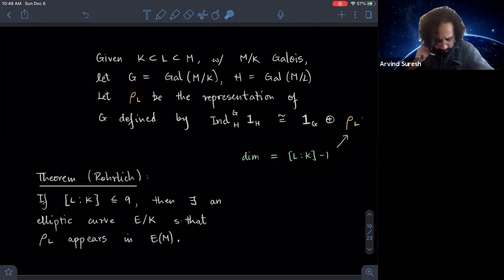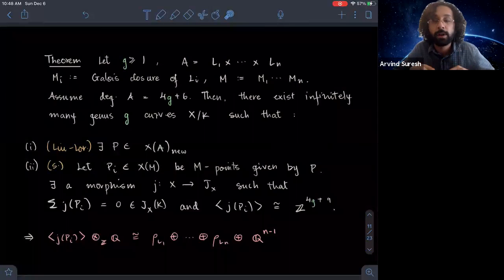And so Rohrlich showed that if you have an extension of bounded degree, bounded by 9, then you can find an elliptic curve over K such that rho of L appears in E of M tensor Q, my bad. Okay, and so here is the generalization.